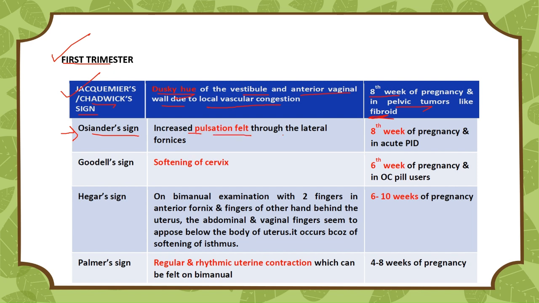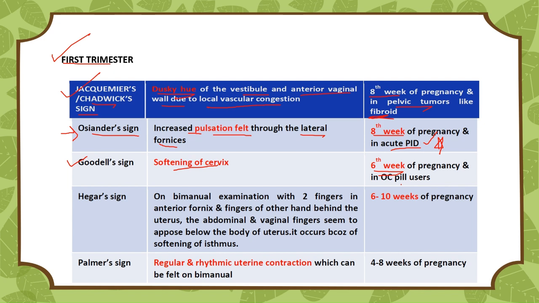Now, second sign is Osiander sign in the first trimester. Now, what is Osiander sign? So, Osiander sign means increased pulsation which is felt through the lateral fornices. And this sign appears at the 8th week of the pregnancy and in acute pelvic inflammatory diseases, that is PID.